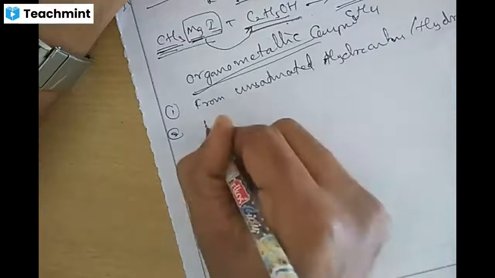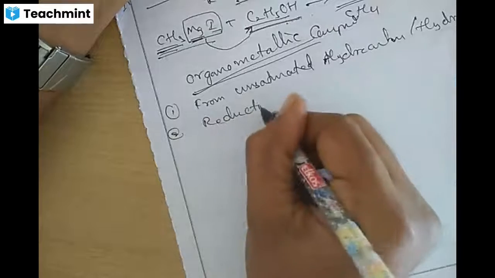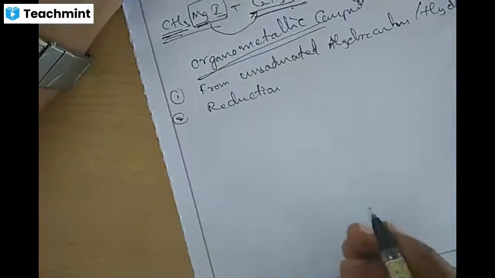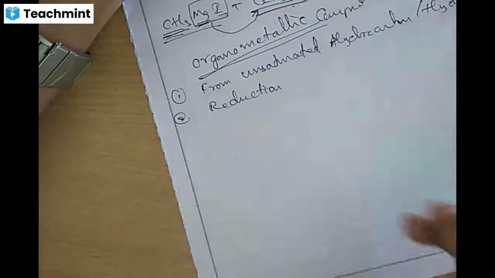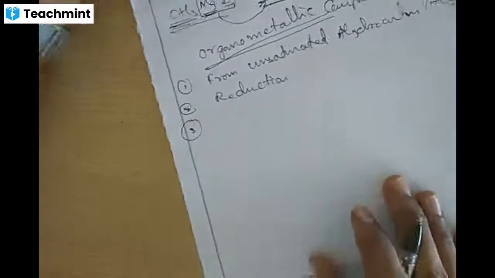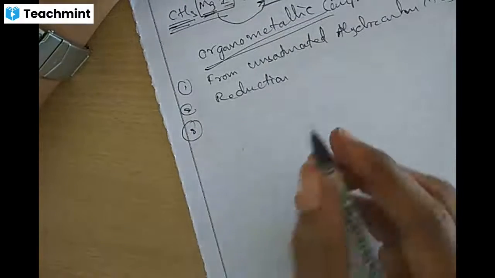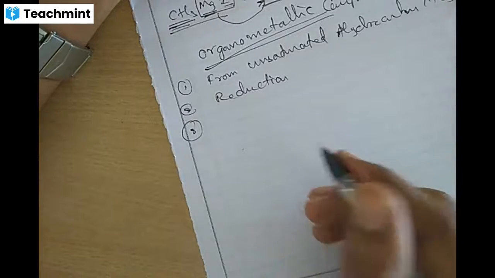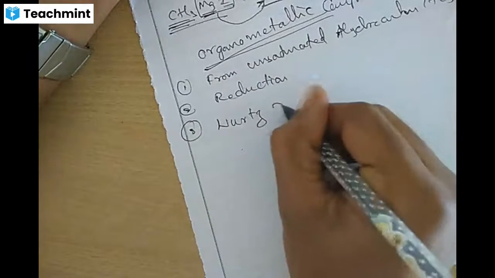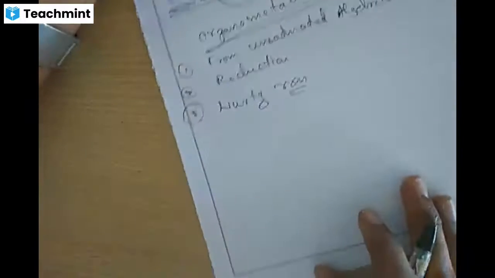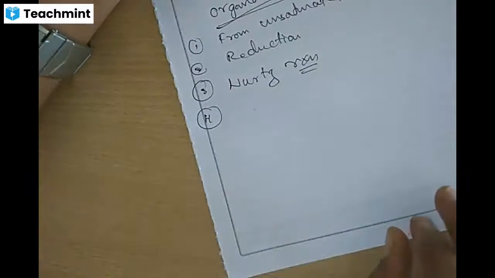Very good, that is reduction, with zinc and hydrochloric acid, Zn and HCl. What is the third one? An important reaction. Good, Wurtz reaction. Next, the fourth one.